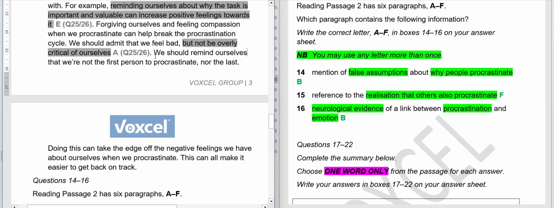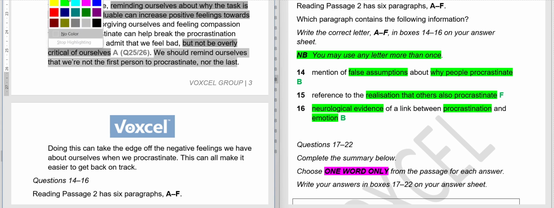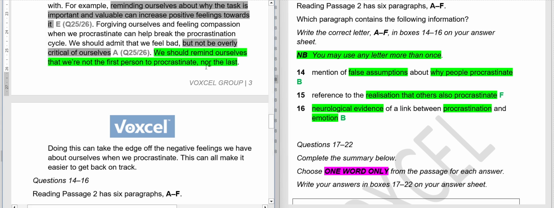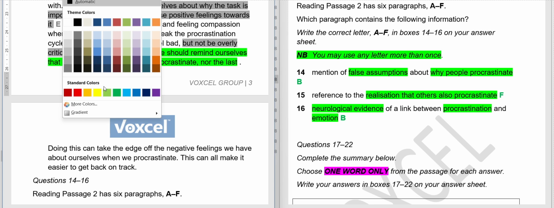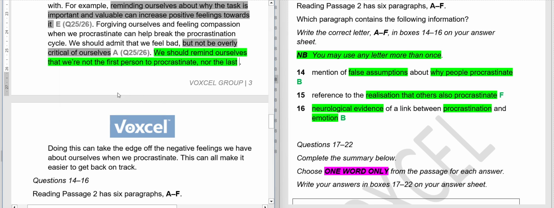Yes, here it is. We should remind ourselves that we are not the first person to procrastinate, nor the last. So simply, we are realizing that we are not the only people facing this problem. There are other people who face this problem.